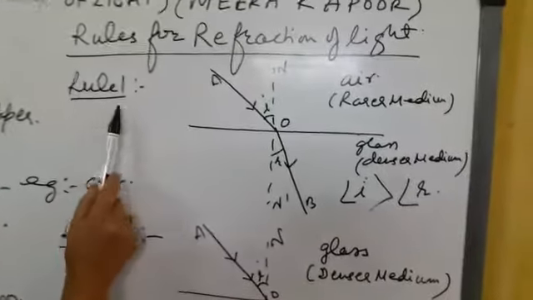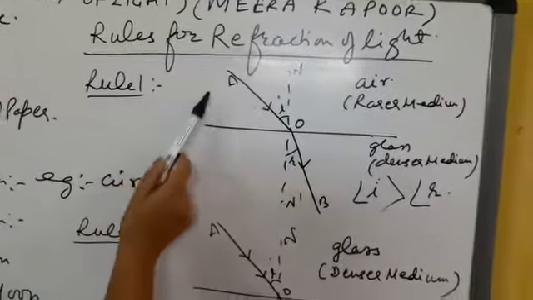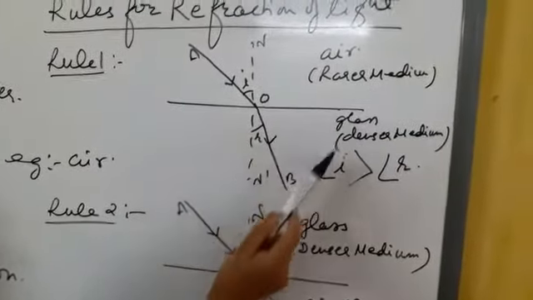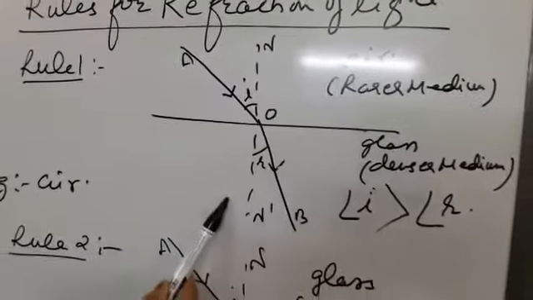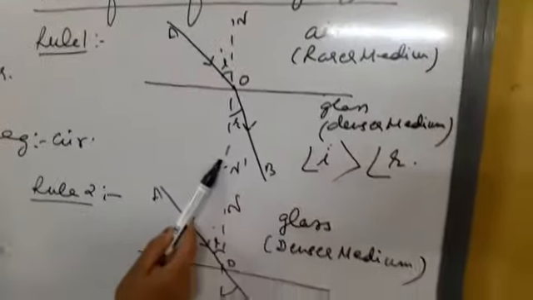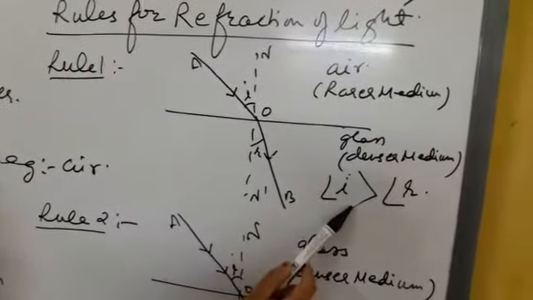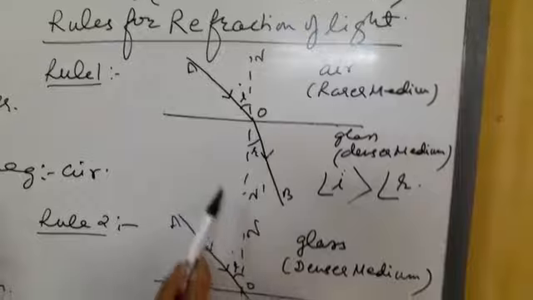Rule 1 is, when an incident ray passes from a rarer medium to a denser medium, it bends towards the normal. Normal की तरफ bend करना. Angle I is greater than angle of refraction.